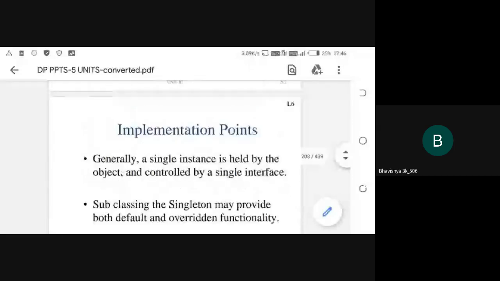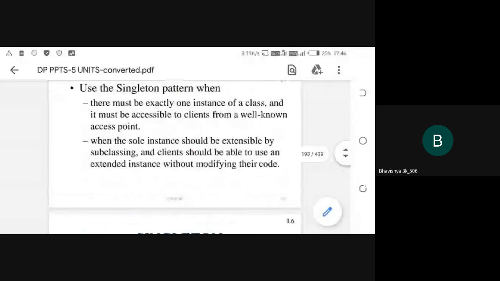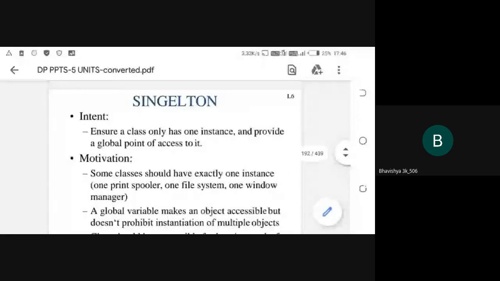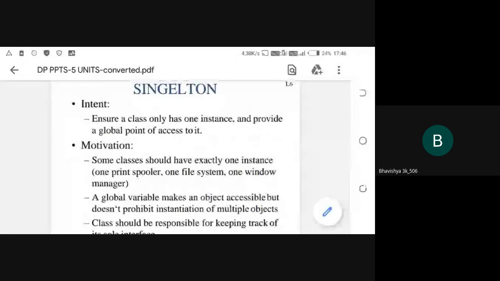So, do you understand? Sir, the overall concept of the singleton design pattern, do you understand? Please tell me, have all of you learned about the singleton design pattern? Yes, sir.